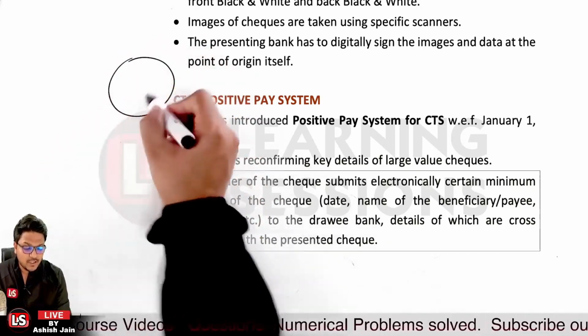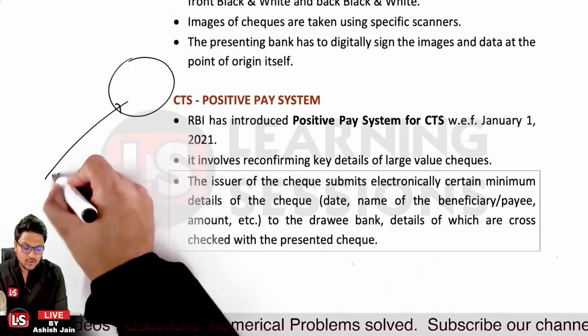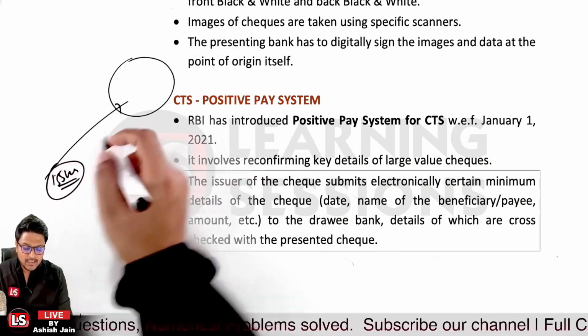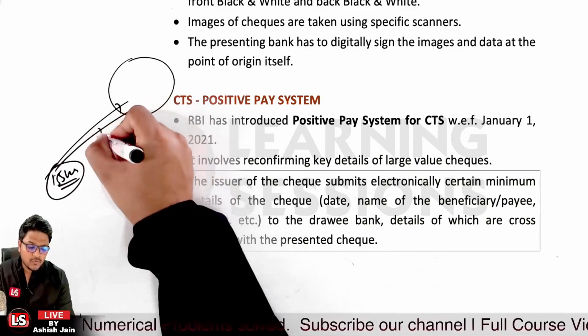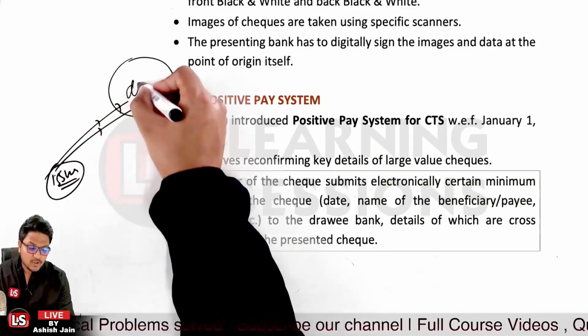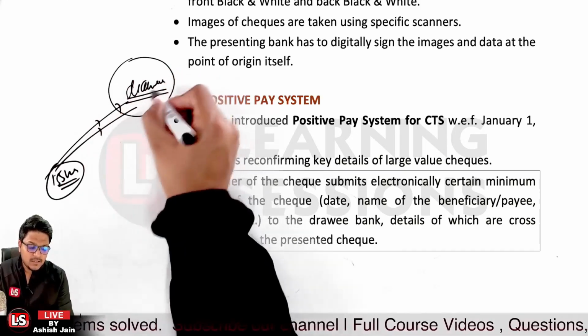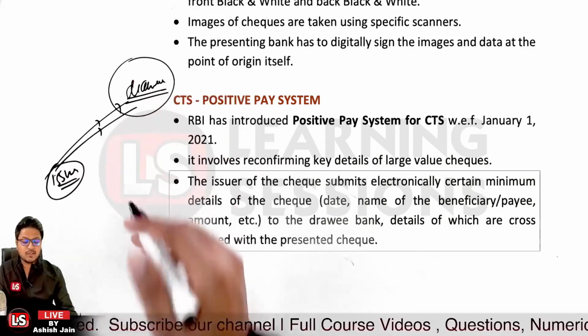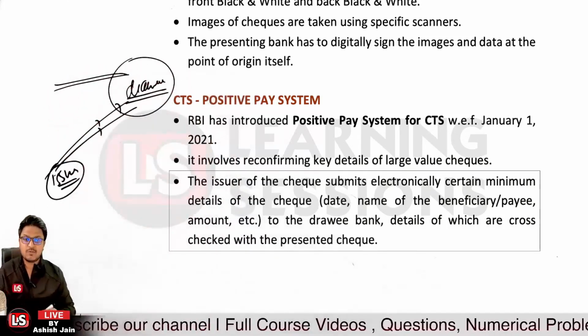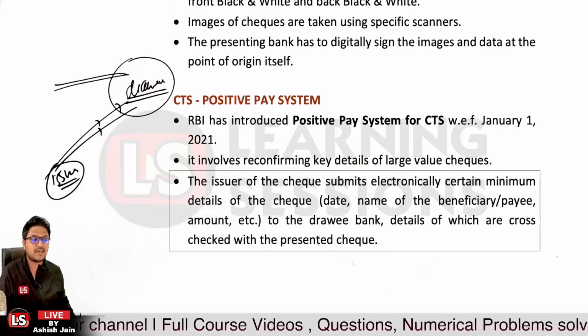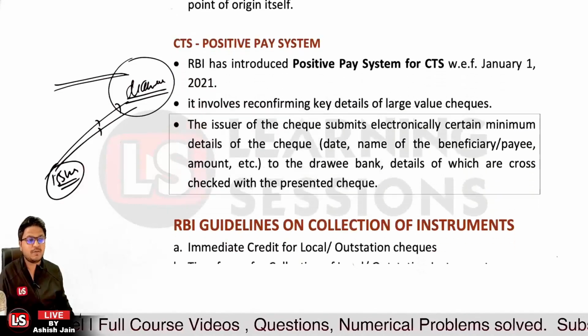the details are submitted by the issuer, that is the drawer, electronically to the drawee bank, or the paying bank, and these details are cross-checked with the check image which has been transmitted to the drawee bank. Okay, so that's the case related to the CTS positive pay system.